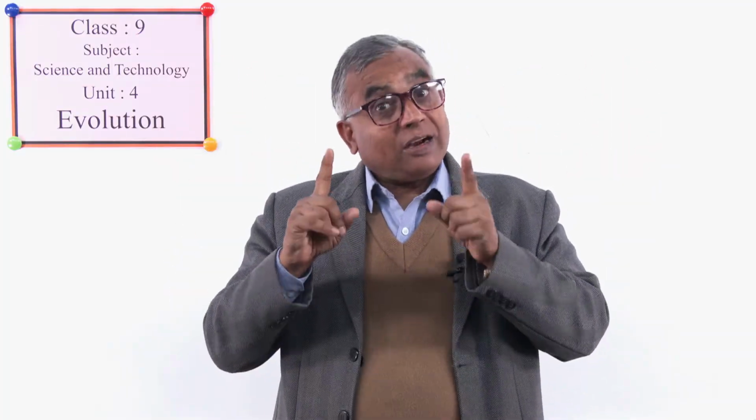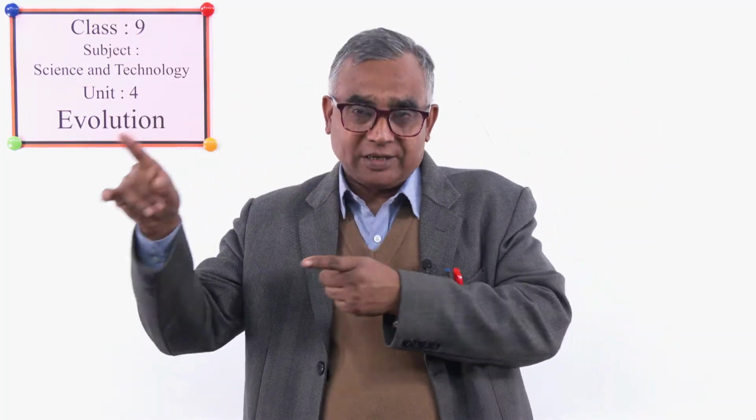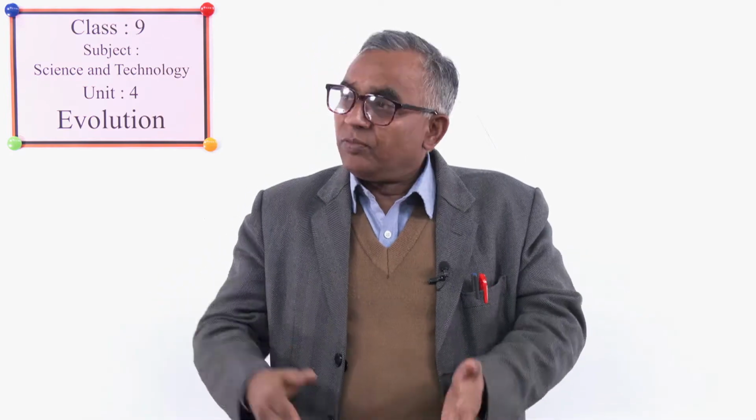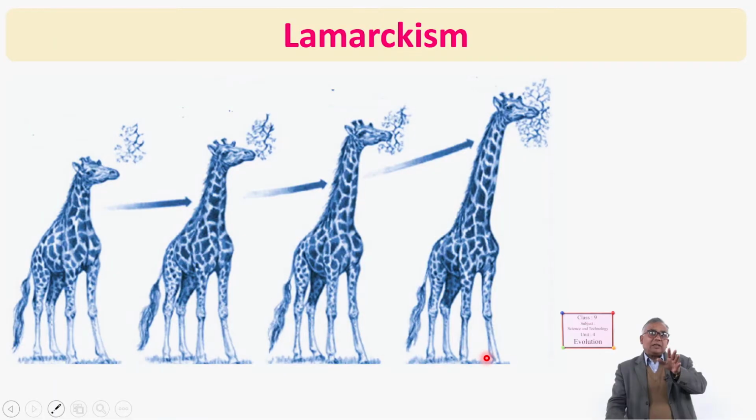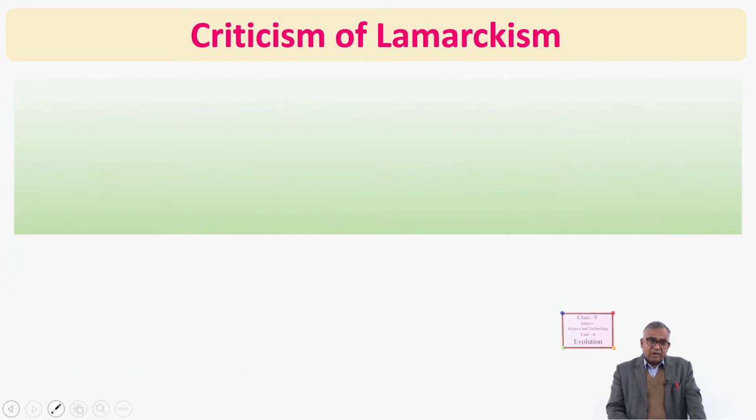And really their necks are found elongated and longer than our women's. But it doesn't mean that when a baby is born, the babies have long necks. It is not always true. Okay, so in this way, Lamarckism was supported by this example.